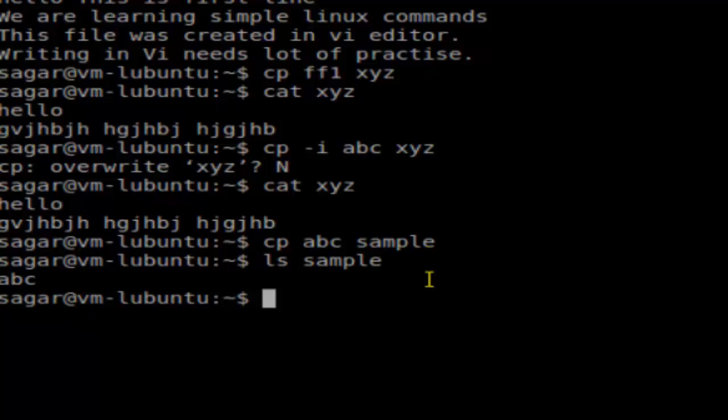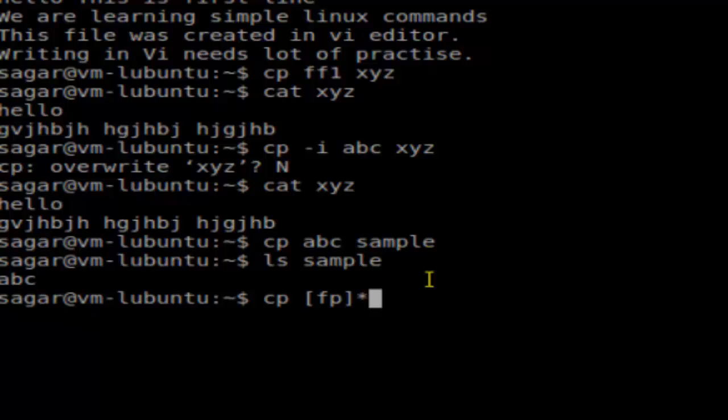Another important thing that I want to tell you is that if you want to copy multiple files at the same time, you can give a pattern as well. Instead of giving the file name, you can give a pattern. For example, if you want to copy the files which start with, say, F or P, then you can do it like that, [FP] and star.